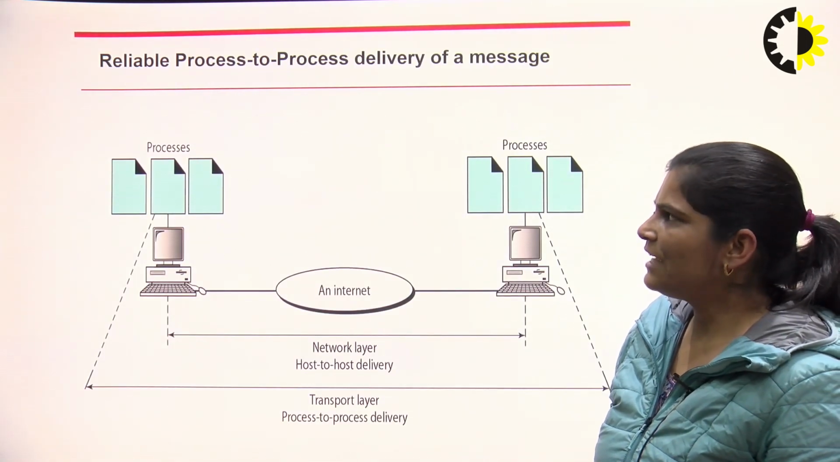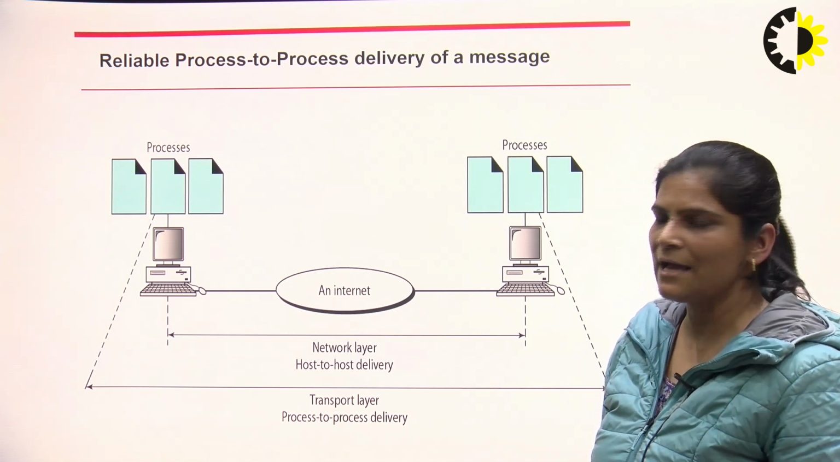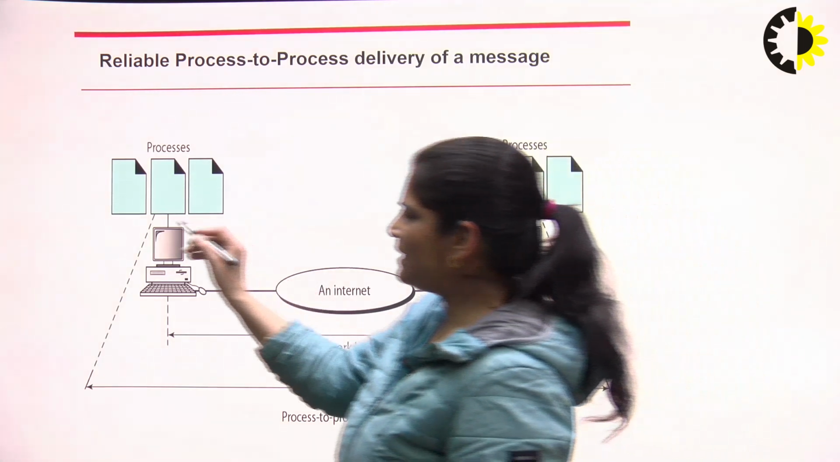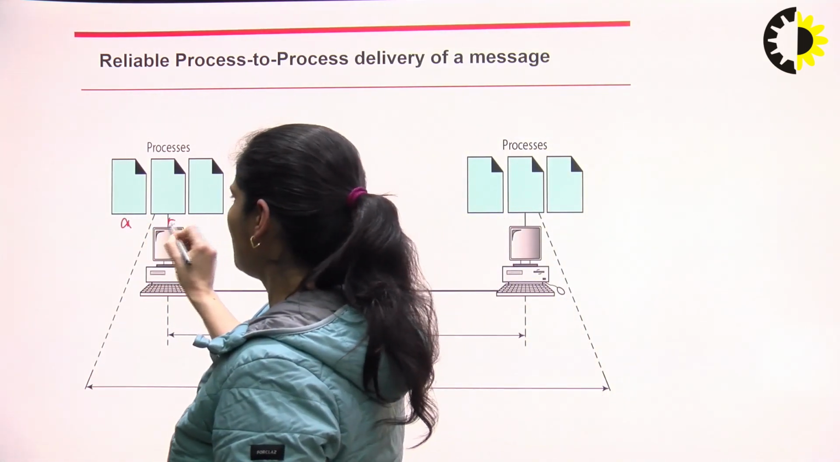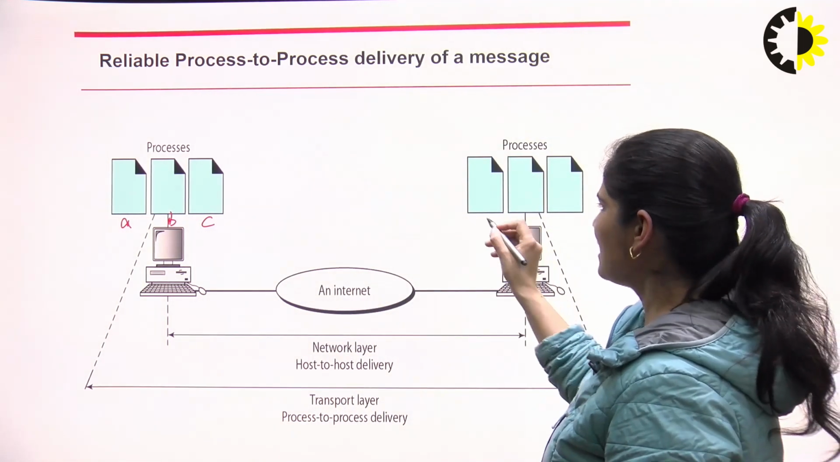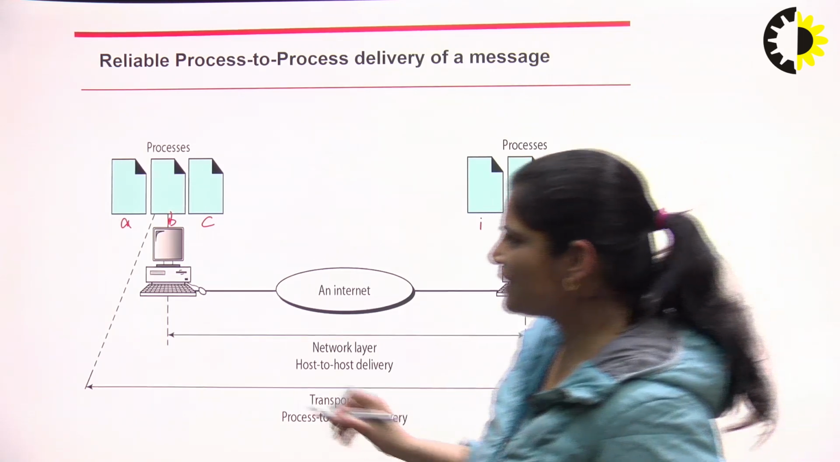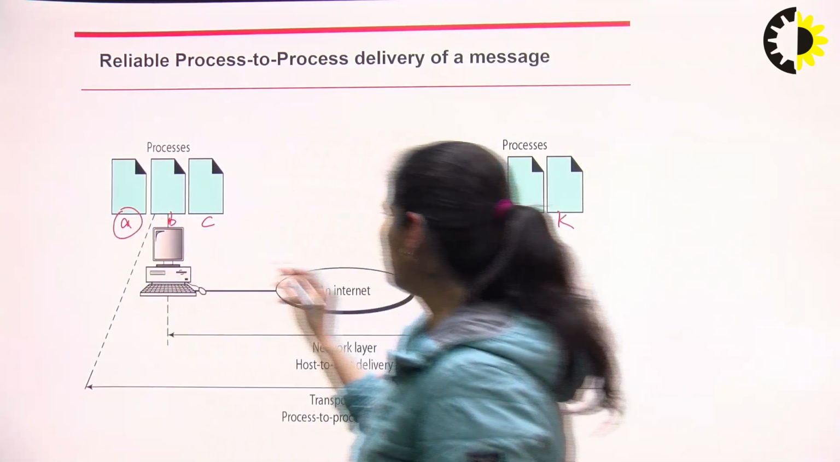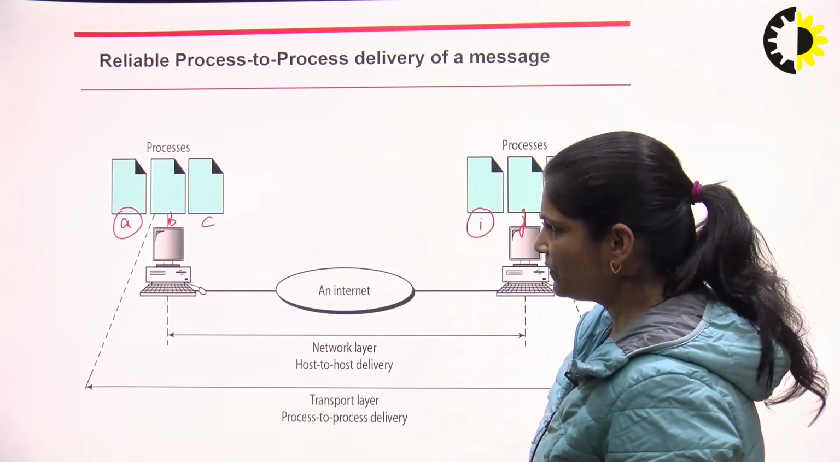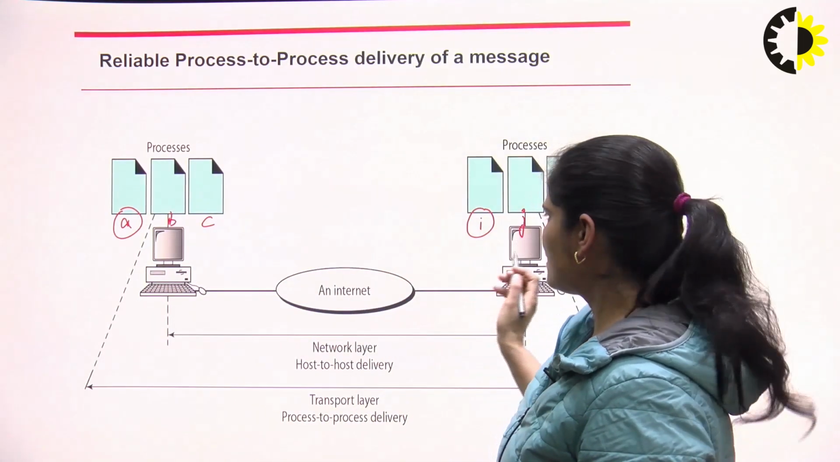So here we have to send data. Process to process delivery happens here. Let this be process A, B, C on the sender side, and process I, J, K on the receiver side. If we have to send process A to process I, we can send it through this internet.